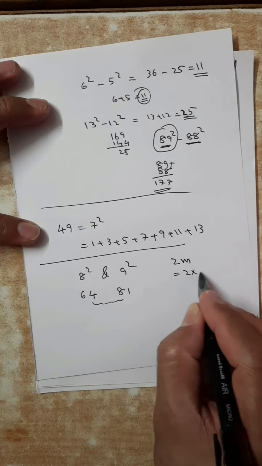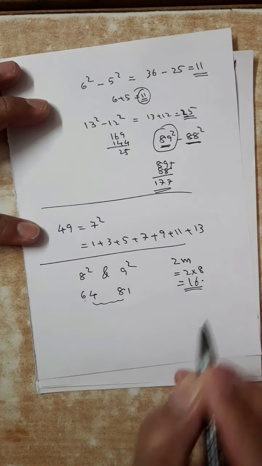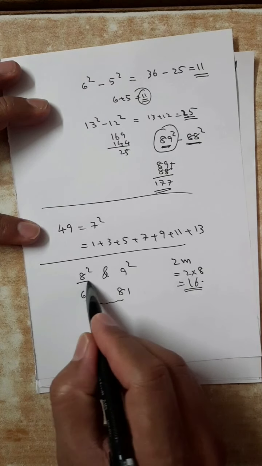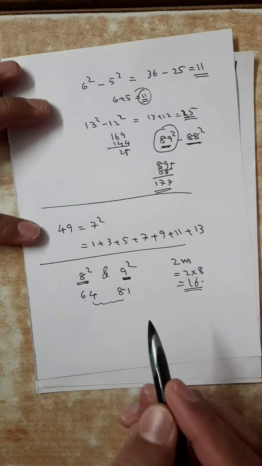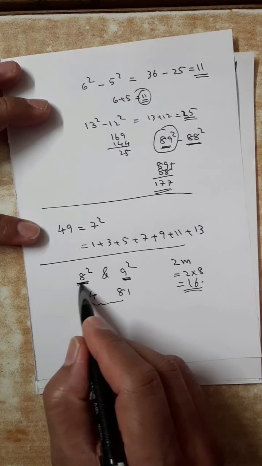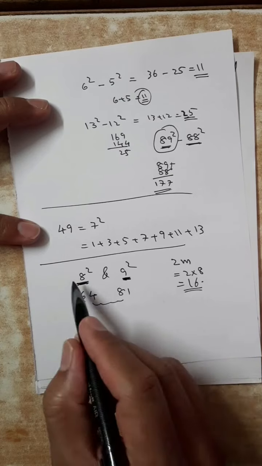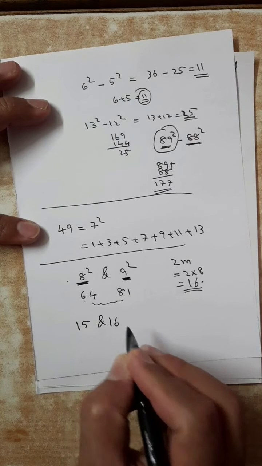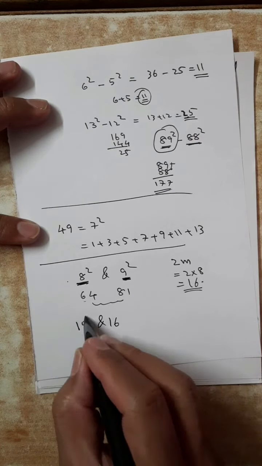That means 2 into 8, 16 numbers will be there, because the question is about 8 square and 9 square. The only condition is that the numbers must be continuous, 8 and 9. For 15 square and 16 square, how many numbers? 2 into 15, 30 numbers.